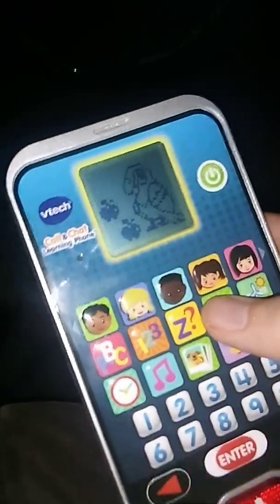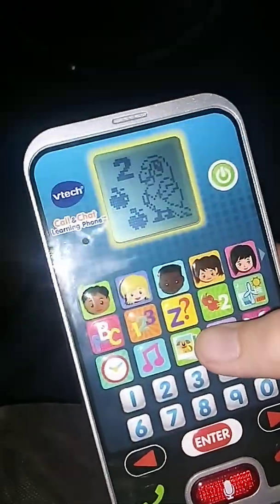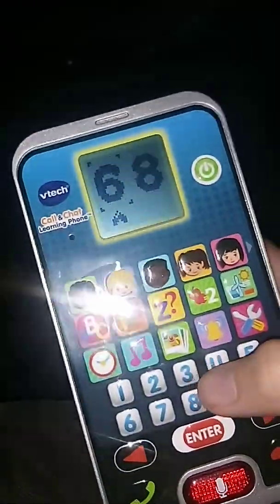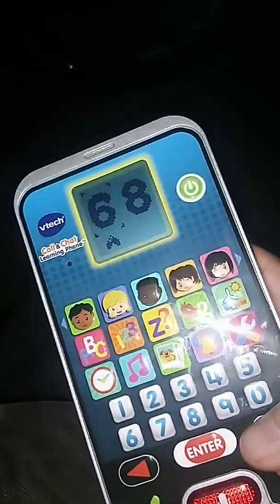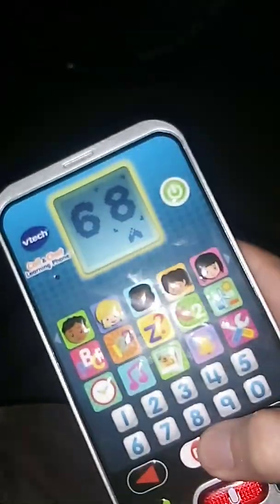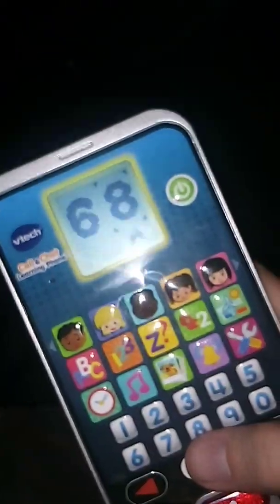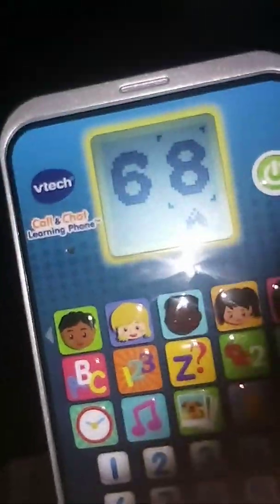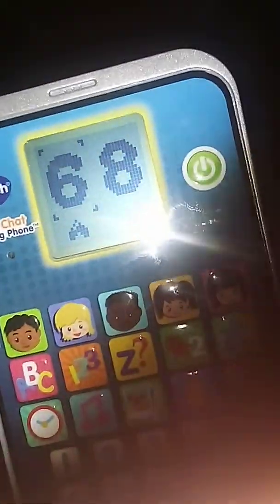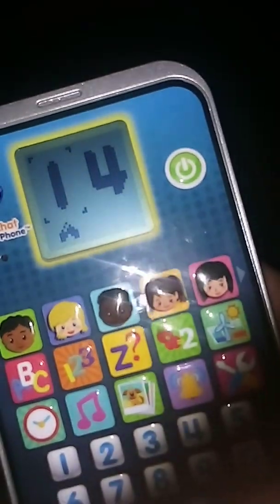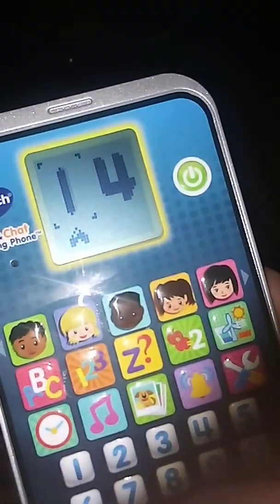Number quiz. Are you ready? Which one is the number 6? Use the arrow buttons to pick a number and then press enter. 8. Sorry. Which one is the number 6? 6. Great. Which one is the number 1? 1. Awesome.